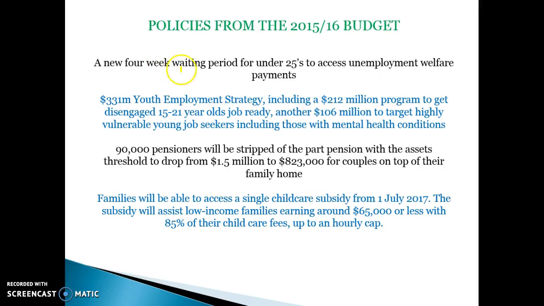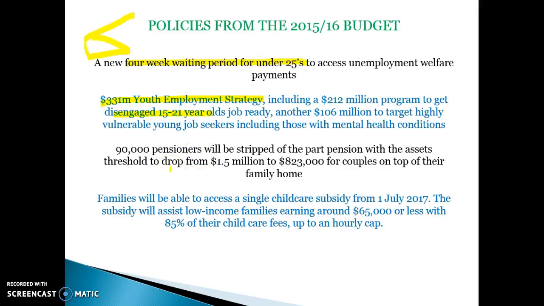Policies from last year's budget. A couple of things that they wanted to introduce. They wanted to introduce a 4-week waiting period for under 25s to access unemployment benefits. That was good for equity because initially they said it was going to be 6 months, where now they're going to give people access to welfare earlier. They also had a youth employment strategy. They spent $331 million in trying to get people back to work for disengaged 15 to 21-year-olds. So again, trying to get people back into work helps equity.